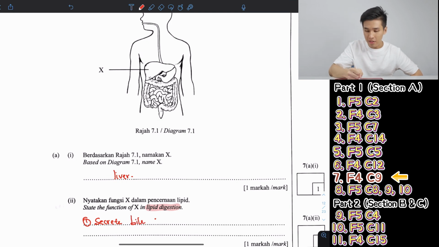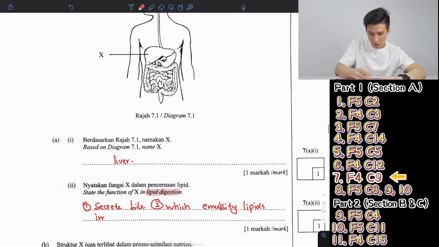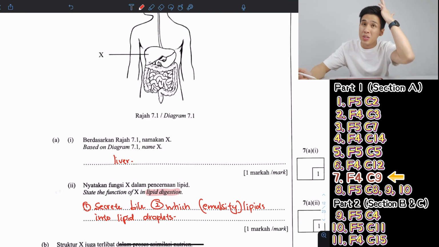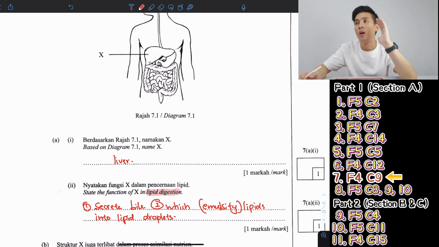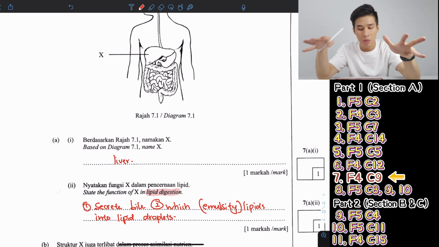Now this bile thingy, what does it do? If you don't know, you can write this down first before I explain, which will say emulsify lipids into lipid droplets. Now, this word is very important, it's a keyword. Don't say digest, don't even say breakdown. Emulsify and digest are two different things, not the same thing. And of course, don't say breakdown, definitely wrong.